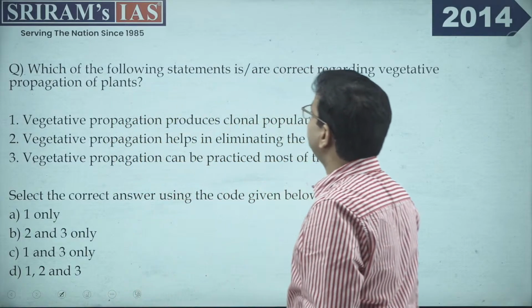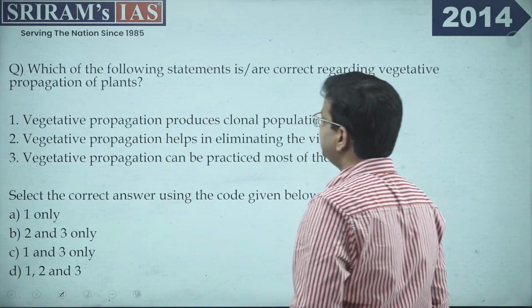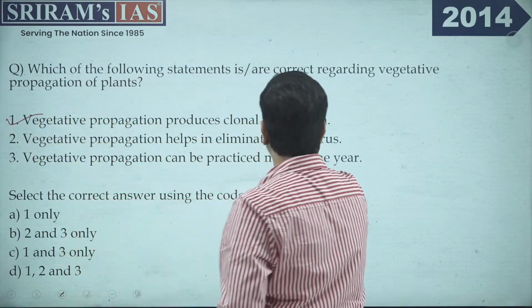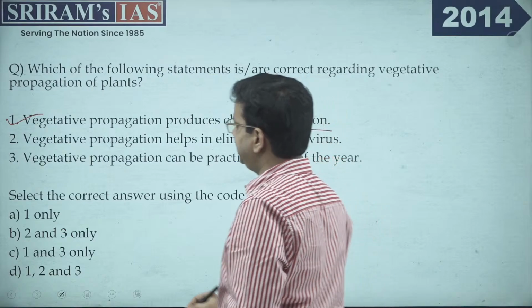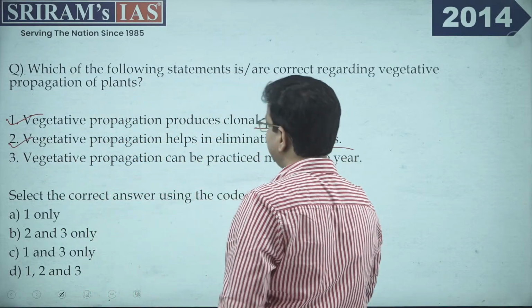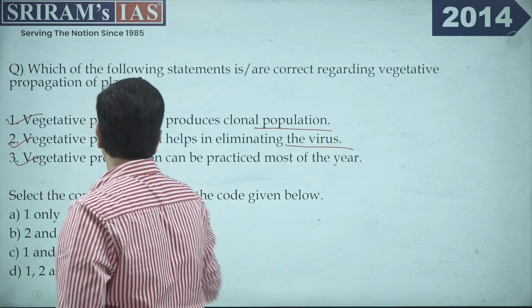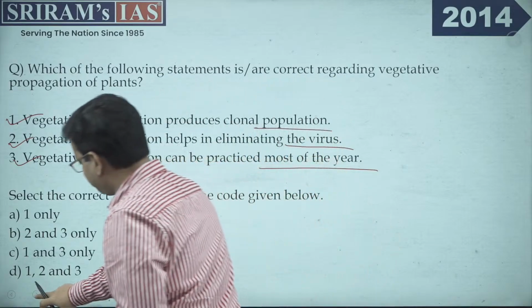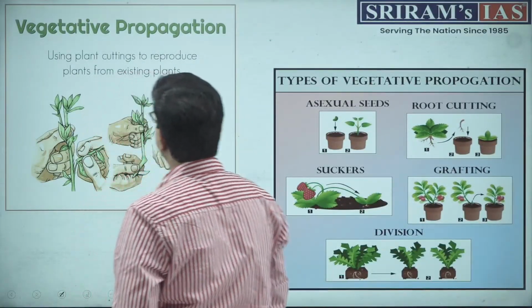Now the other question is, which of the following statements is correct regarding vegetative propagation? First, vegetative propagation produces a clonal population. Second, vegetative propagation helps in eliminating the virus. And third, vegetative propagation can be practiced most of the year. Now when you look at vegetative propagation, what exactly is this?